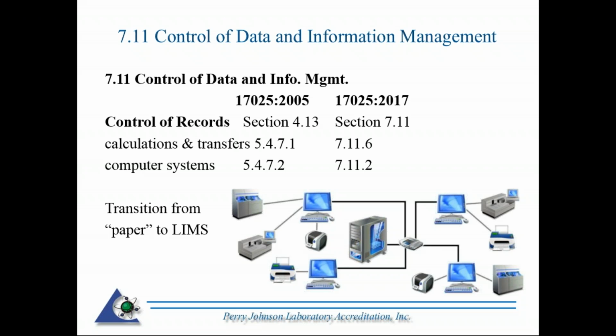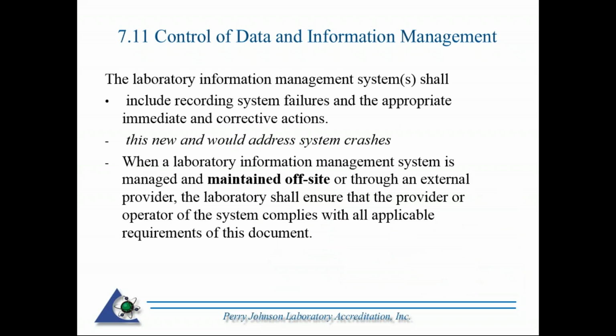In 2017, we're seeing a lot more in laboratories: computerized systems, servers, a transition from paper to LIMS, laboratory information management systems. So you still have to, of course, protect your data, back up your data, and control access to your data. Some additions include recording system failures and appropriate and immediate corrective action. So this would address, for example, a total system crash.